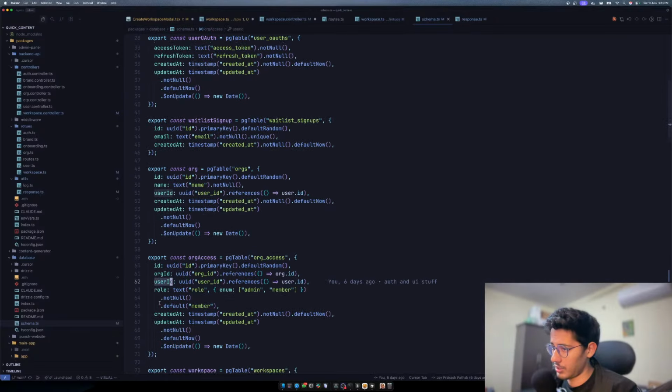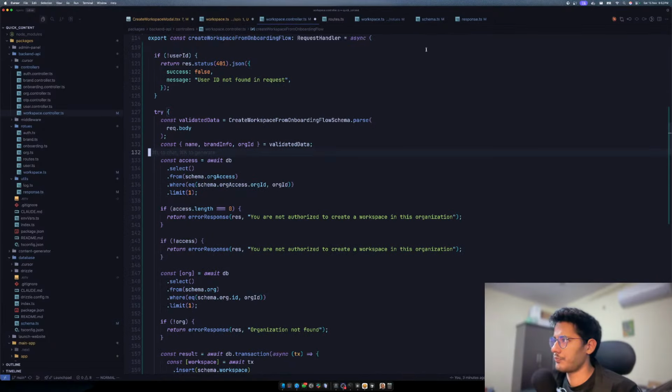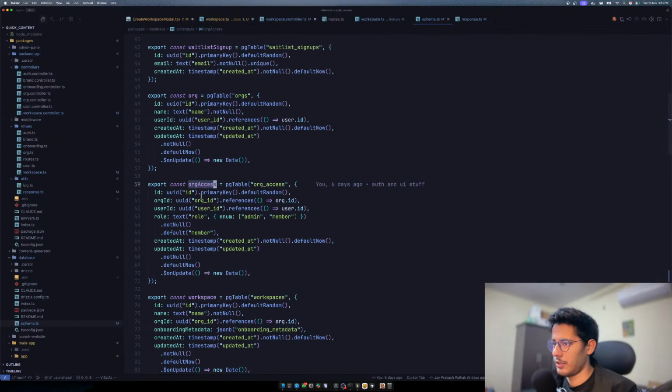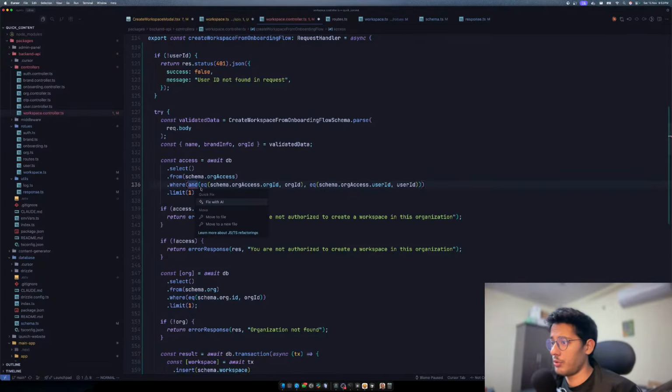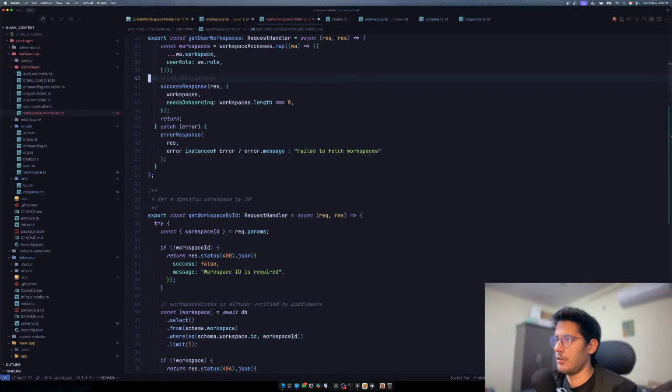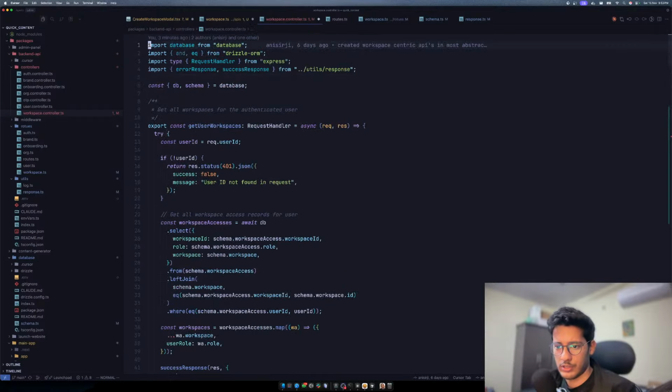Org access has a user ID, so it has an org ID and a user ID. So we have to find an org access that has the user ID. And if there's a mismatch, then wait, what? It could have many orgs, right? We have to find where org ID and user ID match, and if there is, then there is a where org ID. And this should be inside an and, so there should be an and. Yeah, that's how it should be. And we need to import and. What do you mean? I don't have and imported. That's kind of weird.